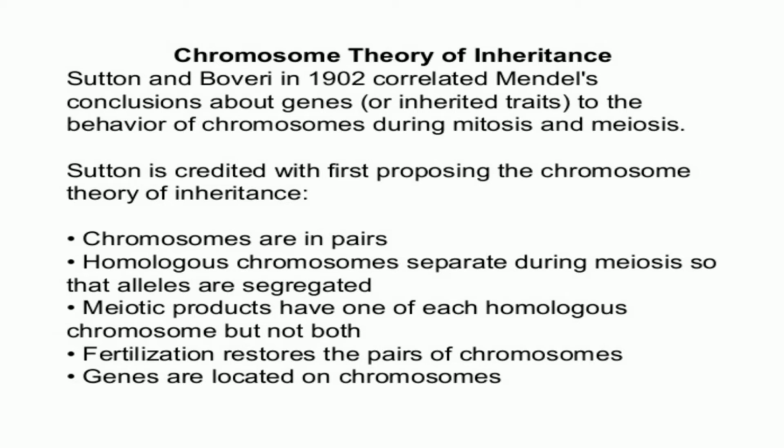This is very important because the postulates of Sutton and Boveri's theory may appear today to be quite natural, and it must come to your mind that it is quite natural that the chromosomes occur in pairs and the genes also occur in pairs, but it was quite a miraculous discovery at that time.